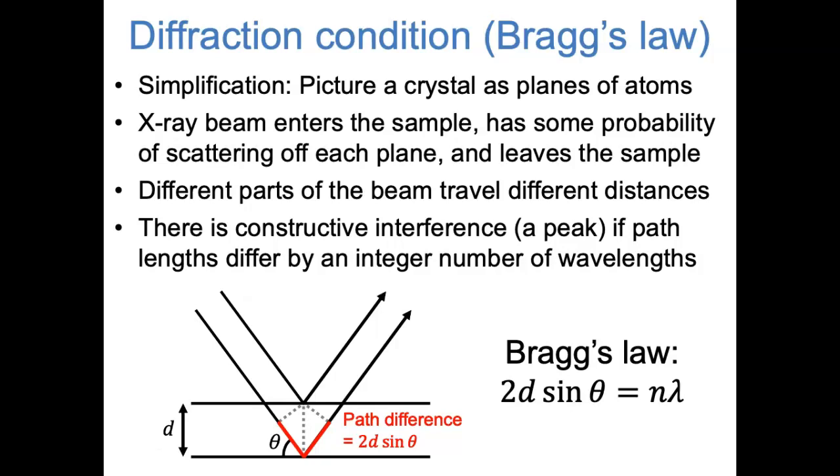In order for that to happen, the path difference between those 2 paths has to be an integer number of X-ray wavelengths. So the path difference is 2d sine theta, and if that's going to be equal to an integer number of wavelengths, that's some integer n times the wavelength of the X-ray beam, lambda. This is Bragg's law in the bottom right corner of the slide. 2d sine theta equals n lambda.